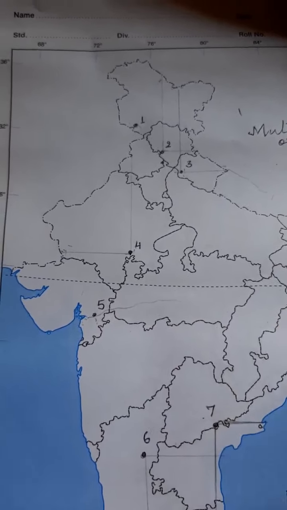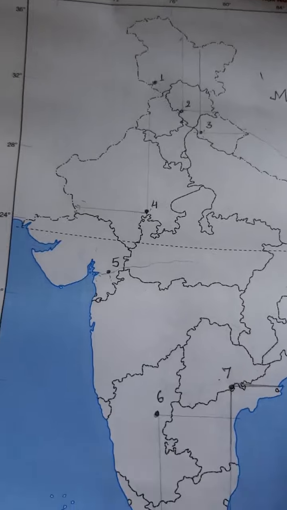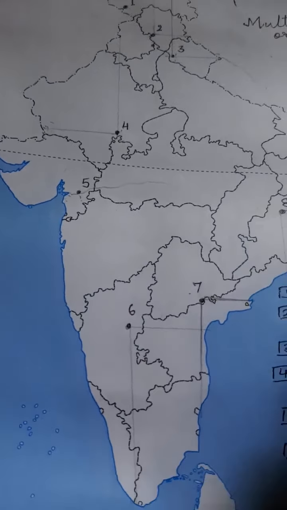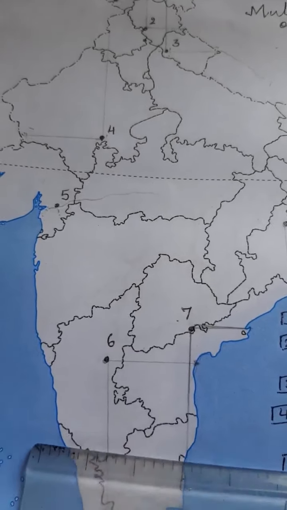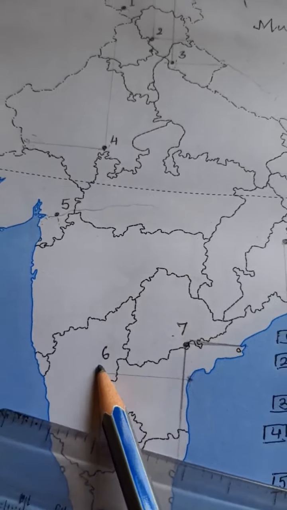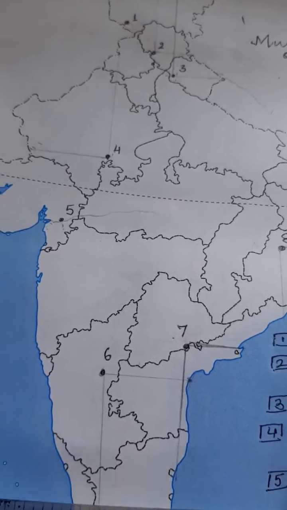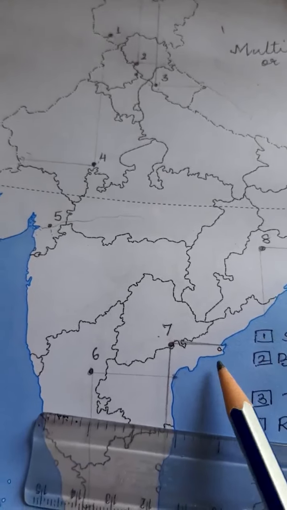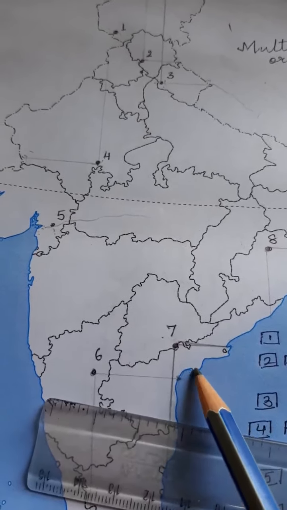Now the next one, that is our Tungabhadra project. The Tungabhadra dam is located here in Karnataka. Tungabhadra is a tributary of river Krishna. Now for locating this Tungabhadra, we have this W-shaped bend.